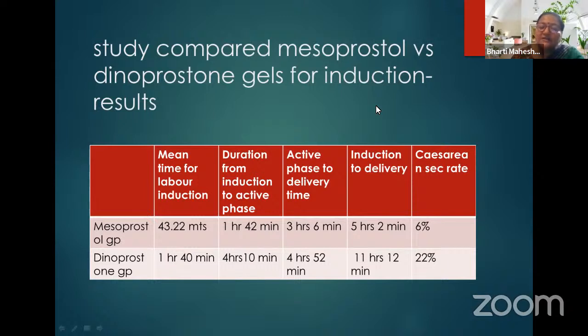Active phase to delivery time was also less, 3 hours 6 minutes in the misoprostol group as compared to 4 hours 52 minutes in dinoprostone. Induction to delivery interval, 5 hours 2 minutes, was also less in the misoprostol group as compared to around 11 hours in dinoprostone gel. The cesarean section rate was 6% in the misoprostol group and 22% in the dinoprostone group. So this was one study where they were compared.